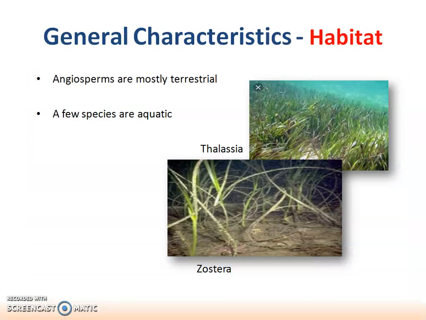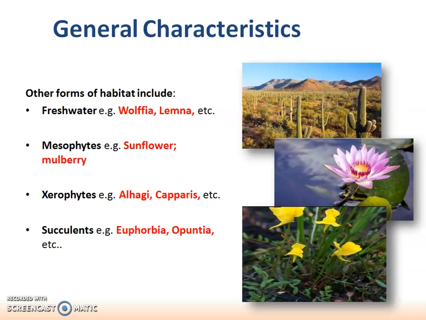The angiosperms are mostly terrestrial, only a few are aquatic. You can see here the terrestrial ones and the aquatic ones, which we also call mangroves. The habitat includes freshwater plants, those in rivers and ponds. Mesophytes are on the land, plains. Xerophytes are those in the desert region. Succulents are those which have swollen stems and swollen leaves.